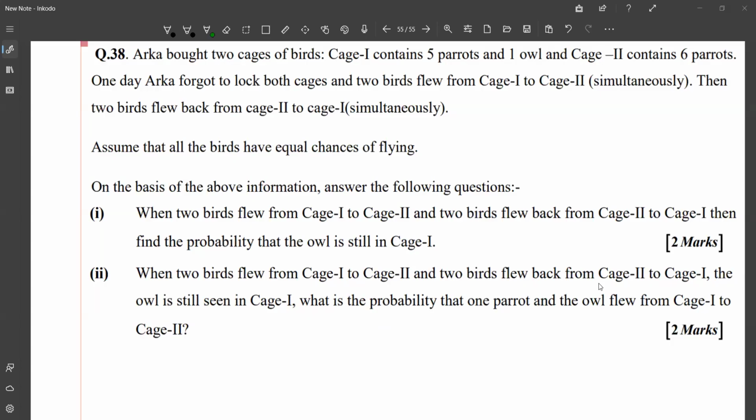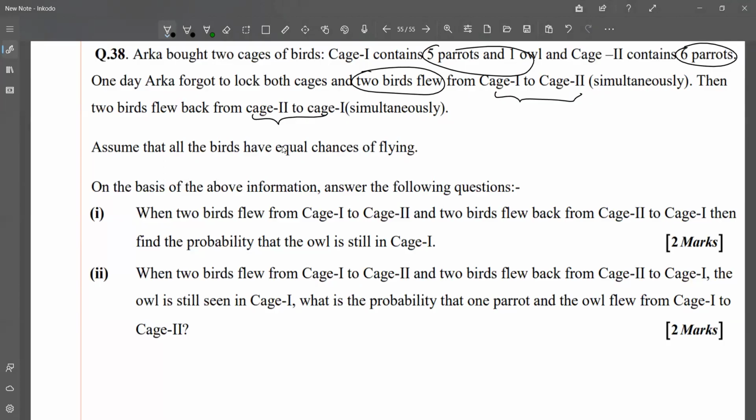There are two cages of birds. Cage 1 contains 5 parrots and 1 owl. Cage 2 contains 6 parrots. One day, Arka forgot to lock both cages and two birds flew from cage 1 to cage 2 and two birds flew back from cage 2 to cage 1. We don't know which birds fly from cage 1 to cage 2 and which birds fly from cage 2 to cage 1.